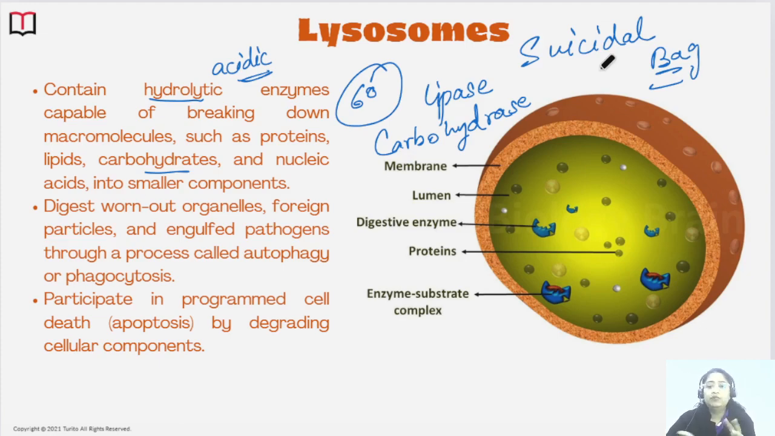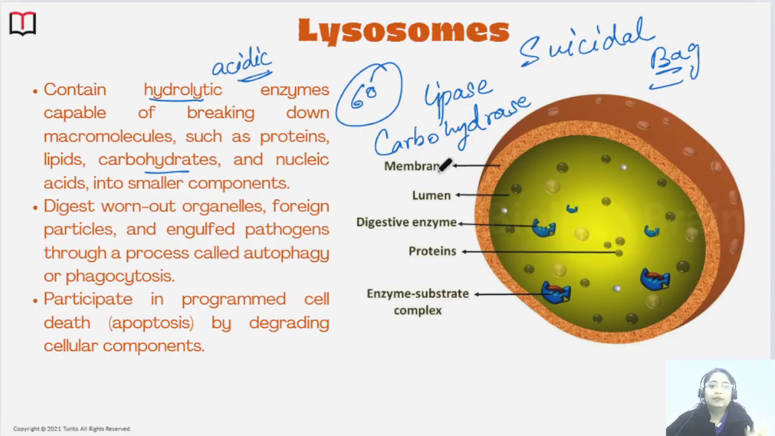Whatever foreign particles enter the cell, like bacteria or any pathogen, are also made up of these macromolecules only, right? So the enzymes digest those pathogens also. They break down the surface, the covering of the pathogen. That's how they kill the pathogen.